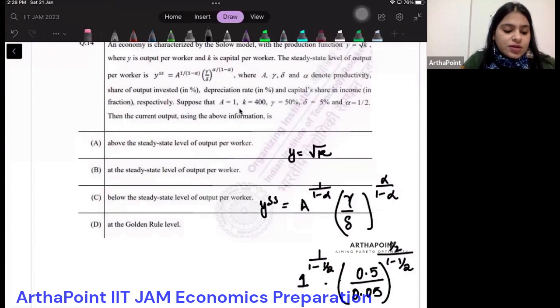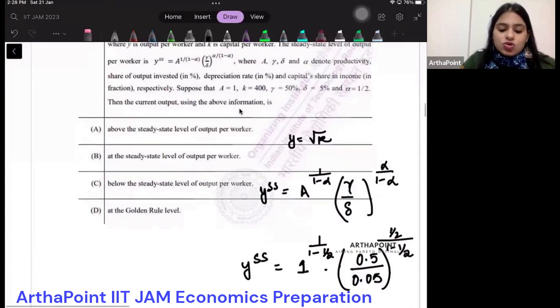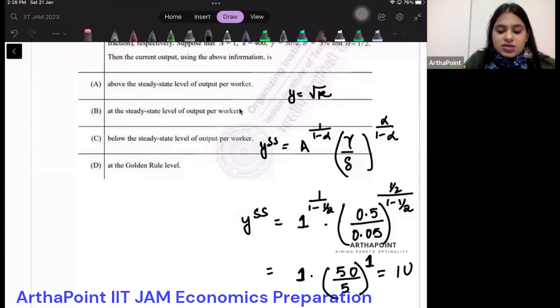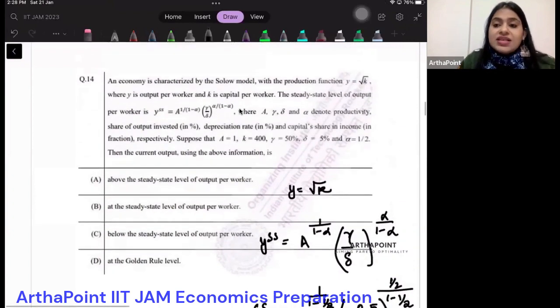This is going to be Y_SS. So what will be my Y_SS? 1 to the power anything is 1. This is 50 by 5, and this is just 1. So this gives you the answer as 10. Now, this is my steady state.